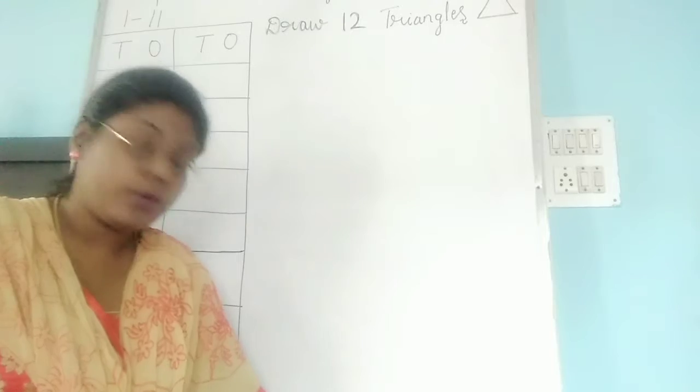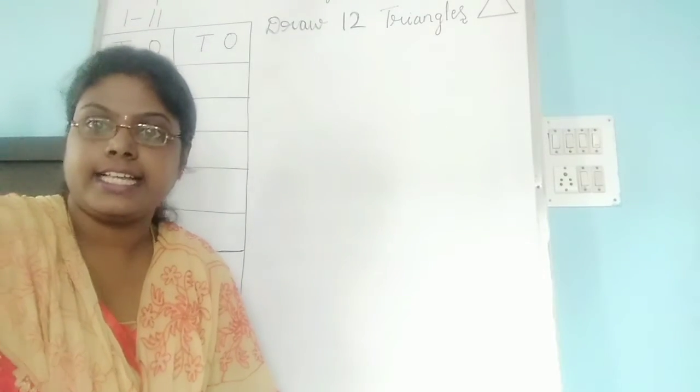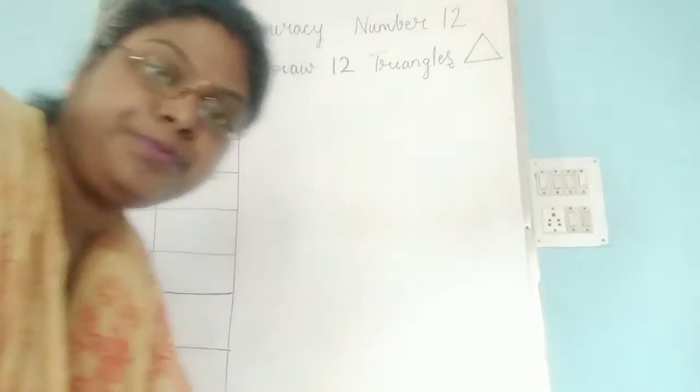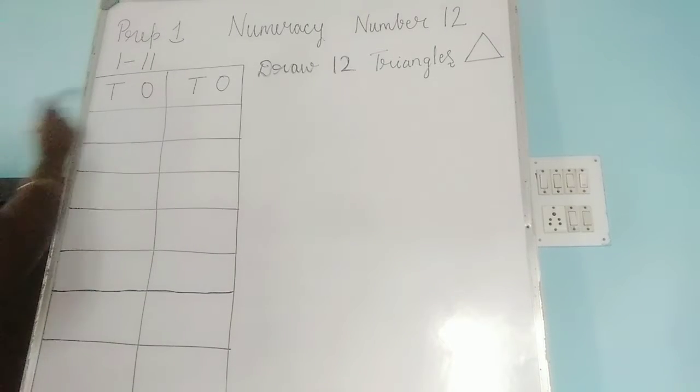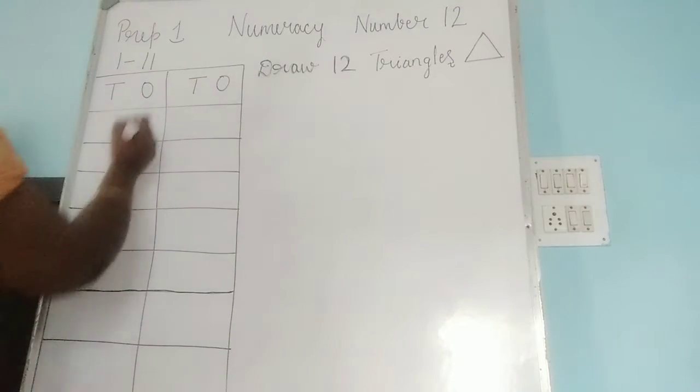Okay, so let's write 1 to 10 as a revision. Look at the board. Number 1 you will be writing in ones place. This is called ones place.